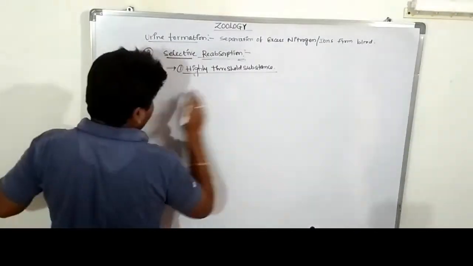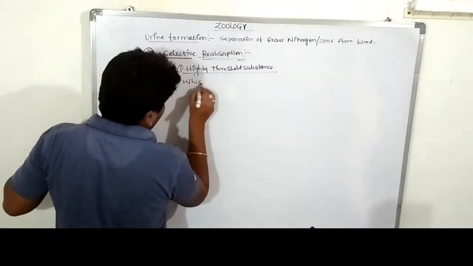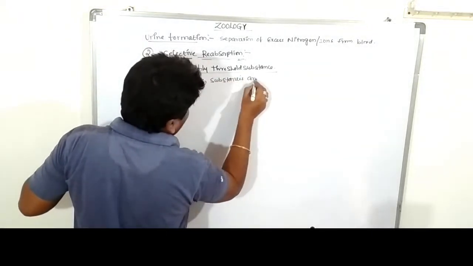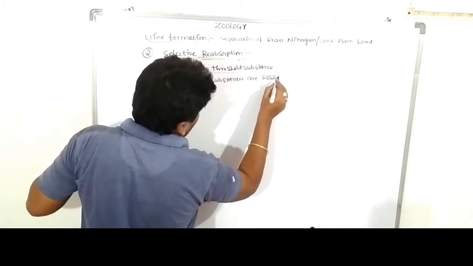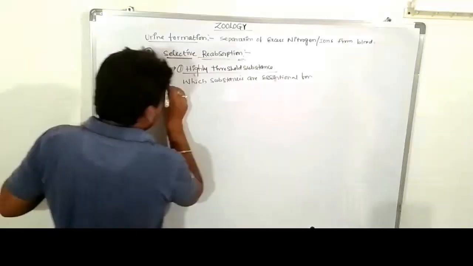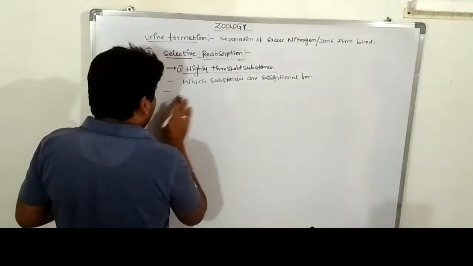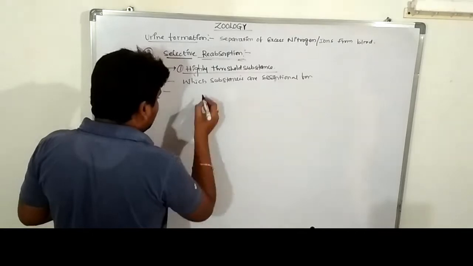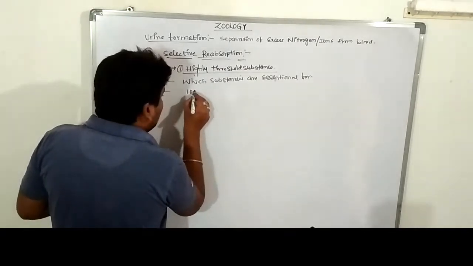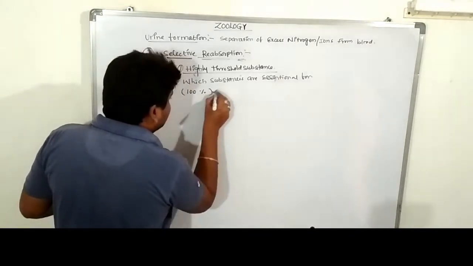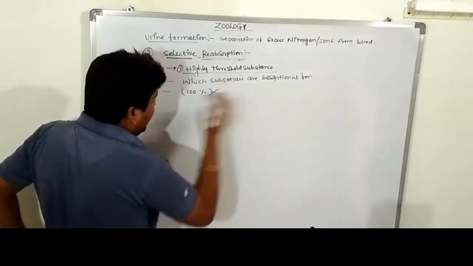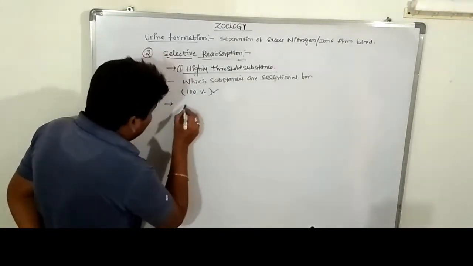Which substances are very essential? Essential for metabolic activities, for surviving. You can write survival, metabolic process. So that is called high threshold substances. The high threshold substances are very essential. These are reabsorbed 100%. Reabsorb how much? 100% of the substances in the reabsorption process. So what are the examples?